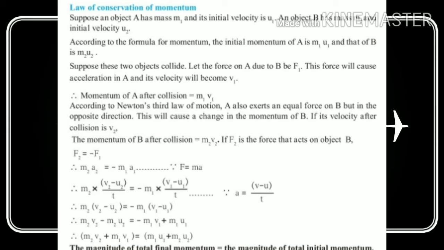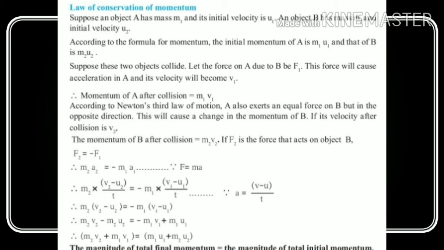Therefore, if you multiply the external term with the internal term, then we get m2 v2 minus m2 u2 is equal to minus m1 v1 plus m1 u1. Therefore, when you change the sides, then we get m2 v2 plus m1 v1 is equal to m1 u1 plus m2 u2.